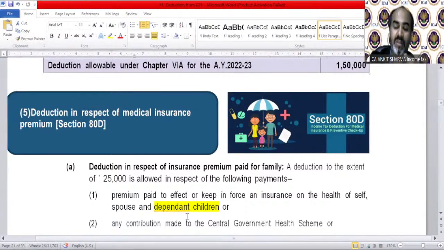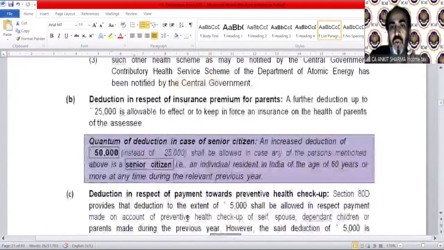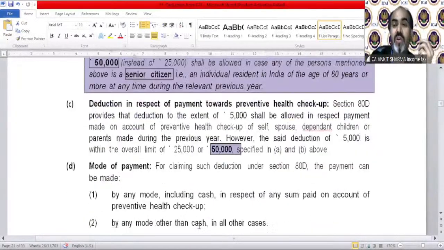For any other case, except health checkup, you have to pay via account payee cheque, etc. So the deduction is for the premium. Again, if a senior citizen does not have an insurance premium, then a 50,000 deduction can be claimed for their medical treatment. So this deduction has a lot of things, it's like a mixed veg. It includes everything in the same deduction.